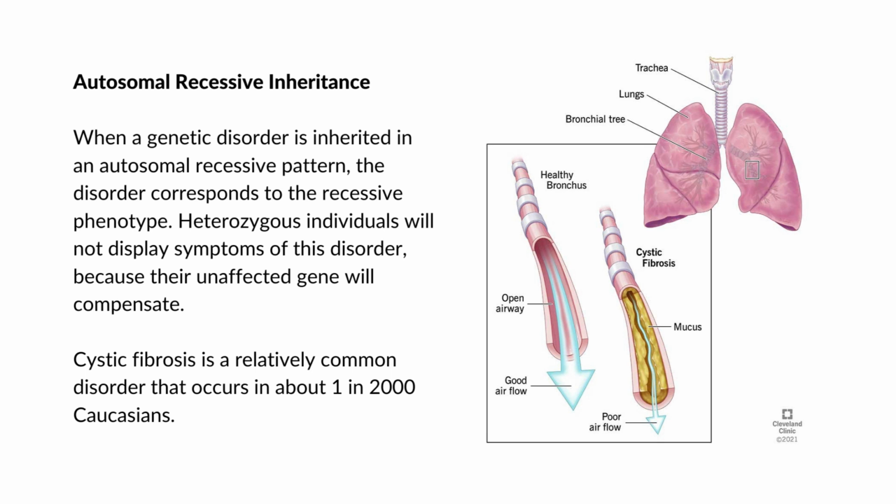With advances daw sa medical technology naton, the average lifespan in developed countries nag-increase na into middle adulthood. It is a relatively common disorder nga nag-occur sa every 1 in 2,000 Caucasians. And ang child that is born to two cystic fibrosis parents would have a 25% chance of inheriting the disease.